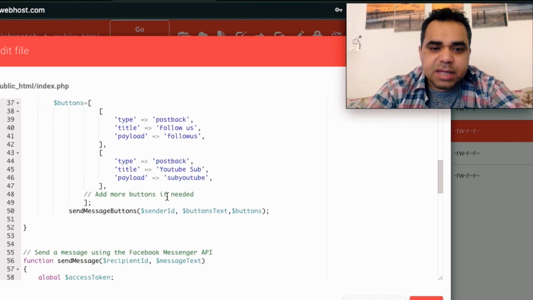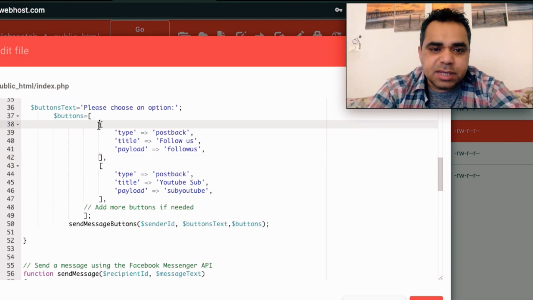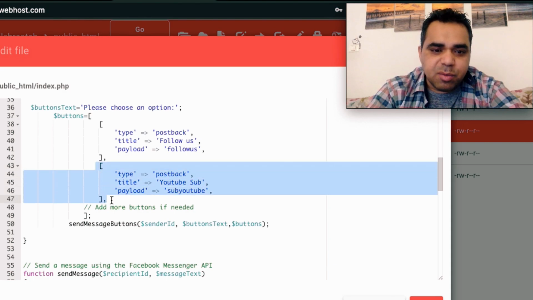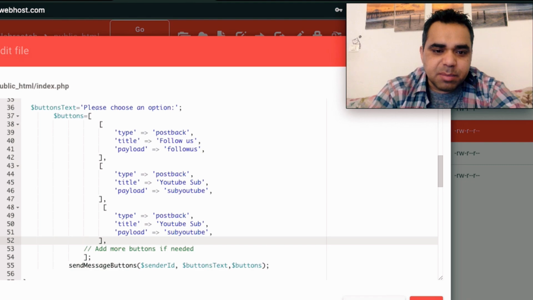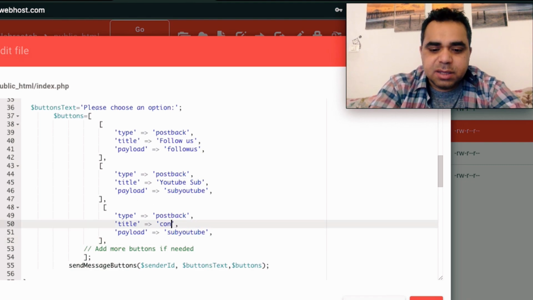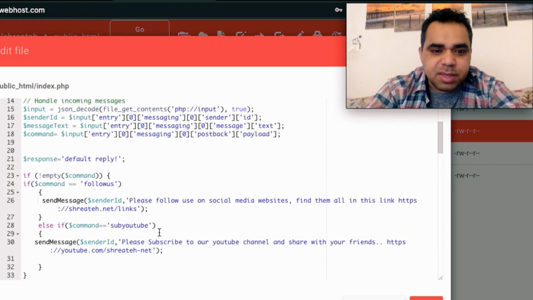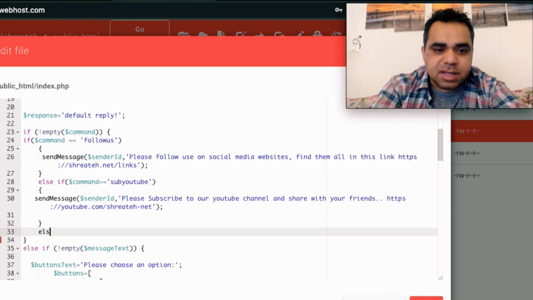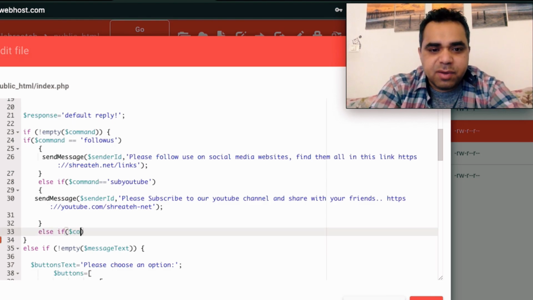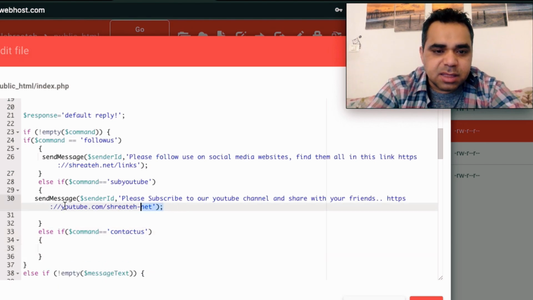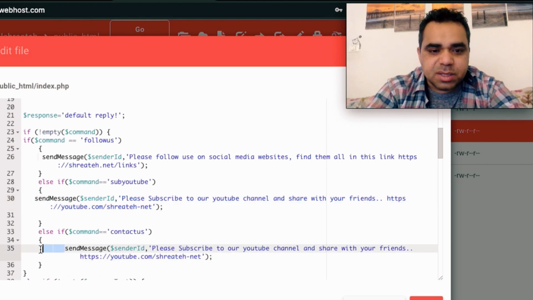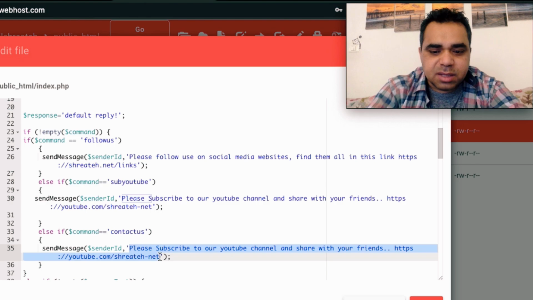Now if you want to add a new button here, you'll notice each button is separated by a comma, so we need to copy all these fields here with the comma at the end, hit enter and paste them. I want this one to say contact us, and contact us for the payload. Same as what we did above, let's add an else statement. If command equals contact us, open curly brackets, and let's get this function here, paste it down here, and write what we want to send the user if he wants to contact us.